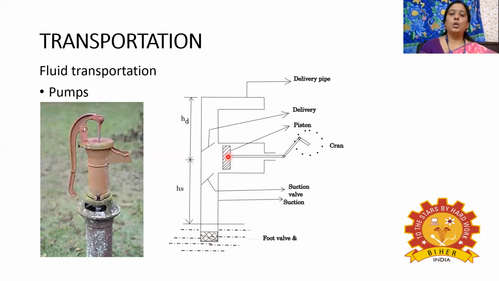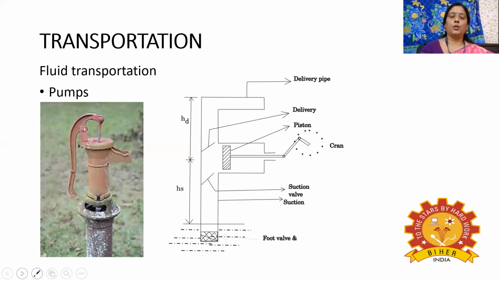And if you see the volume of this delivery pipe, the volume is decreased. Since the volume is decreased, the pressure will be increased. So once the pressure is increased, and when compared to this particular area pressure and the delivery pipe pressure, this pressure will be more. So this delivery valve will be open and the water, whichever collected here, will be moving into the delivery pipe and we'll be getting the water outlet. So this is the working principle of pumps. Due to the movement of this piston only, the suction and the delivery will be taking place.